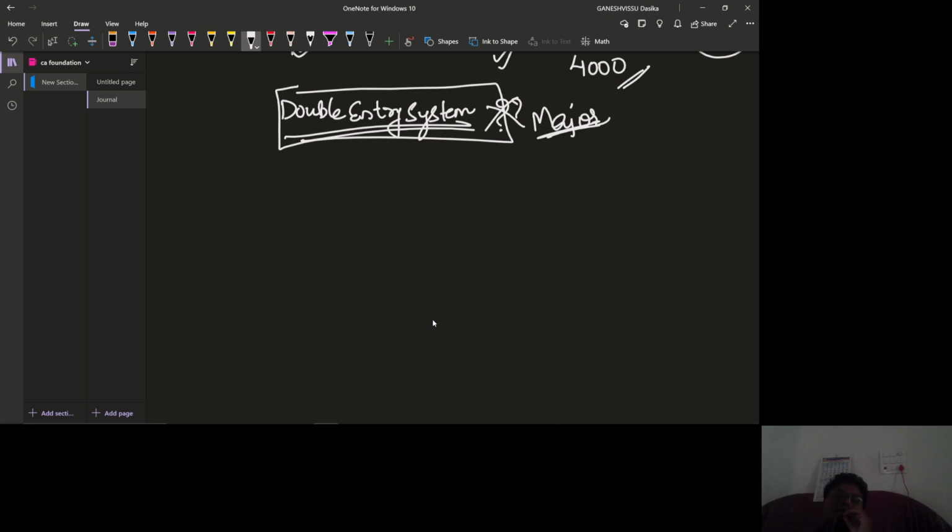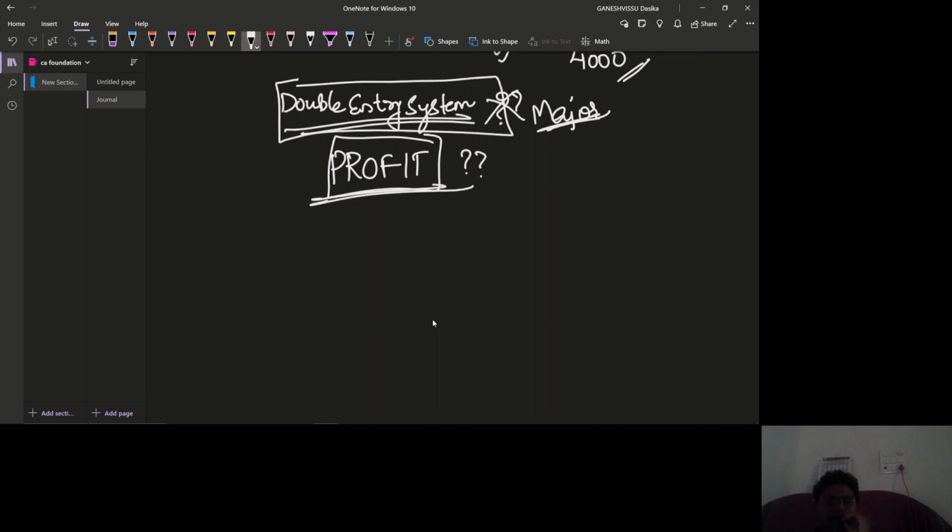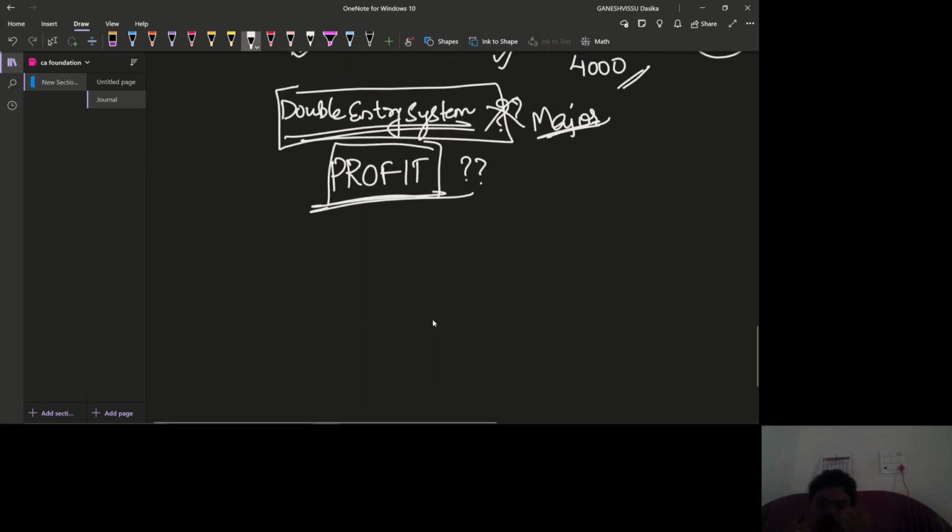Then how do we calculate in the double entry system? What is the main motive of the business? Profit motive, right? This is the main motive of our things. But how do we ascertain the profit? How do we estimate our profit? Estimation in the sense budgeted profit. But budget we are going to deal with later. That is not a part of our syllabus. Okay, how do we calculate our profit?